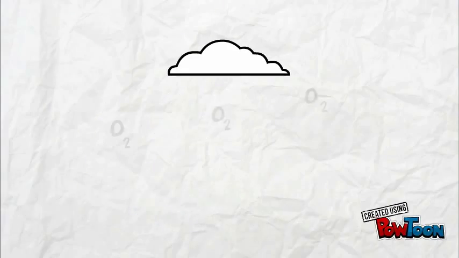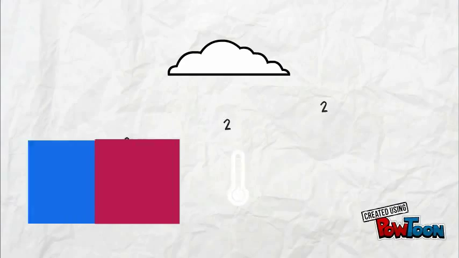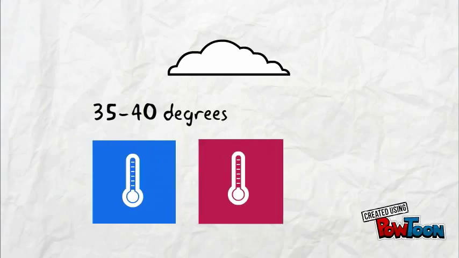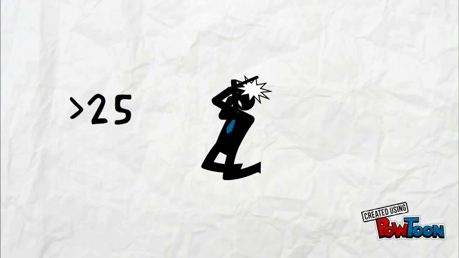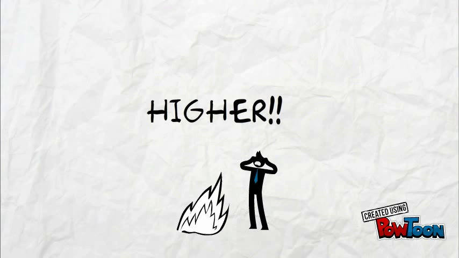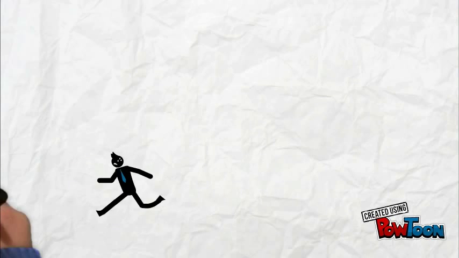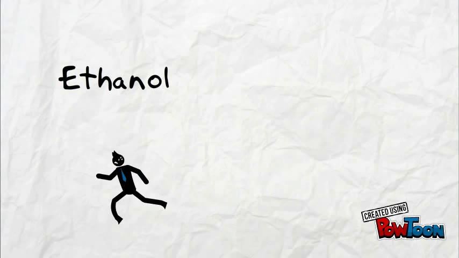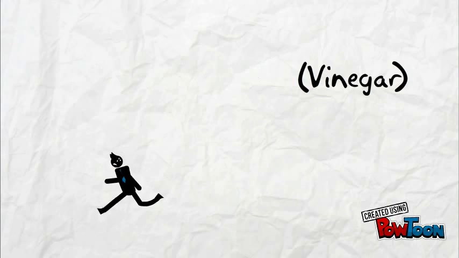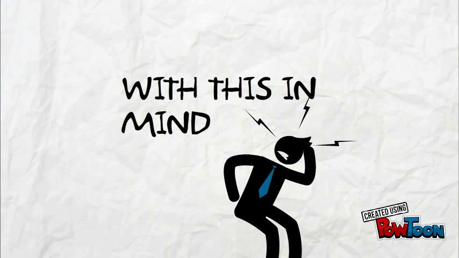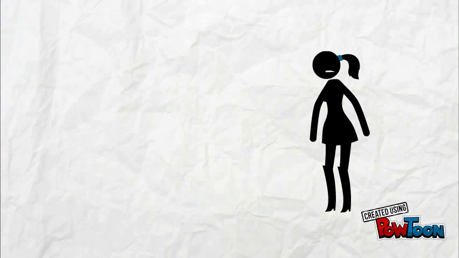Fermenting sugars requires anaerobic conditions, which pretty much just means no oxygen, with carefully controlled temperatures of 35 to 40 degrees. Below 25 degrees, the reaction rate is too slow, but at a higher temperature, the enzyme starts to become unfit and lose efficiency. If oxygen is present, then rather than ethanol being produced, instead we get ethanoic acid or vinegar. The majority of sugars are rich in sucrose, but uneconomic to produce or too expensive.